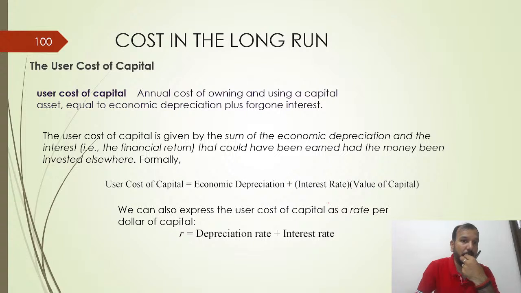Cost of capital: the annual cost of owning and using a capital asset equals the economic depreciation plus foregone interest. Thus, the user cost of capital is given by the sum of the economic depreciation and the interest that could have been earned if the money were invested elsewhere. Clear? Suppose you bought a machine with the money you had, and you are getting only a 10% return. If you had invested that money somewhere else, what return, what interest, could you get? The user cost of capital is equal to economic depreciation plus interest rate multiplied by the value of the capital.